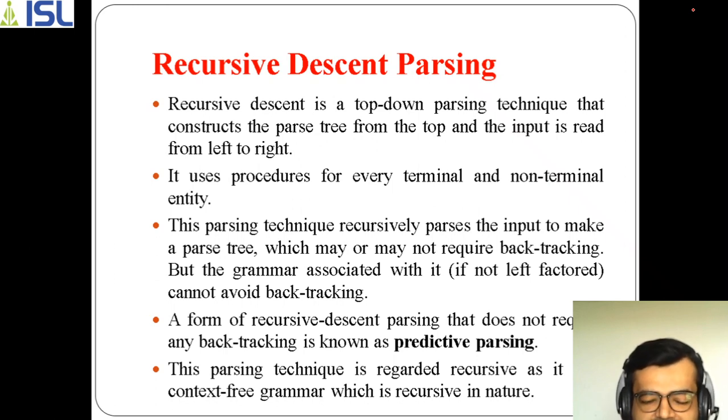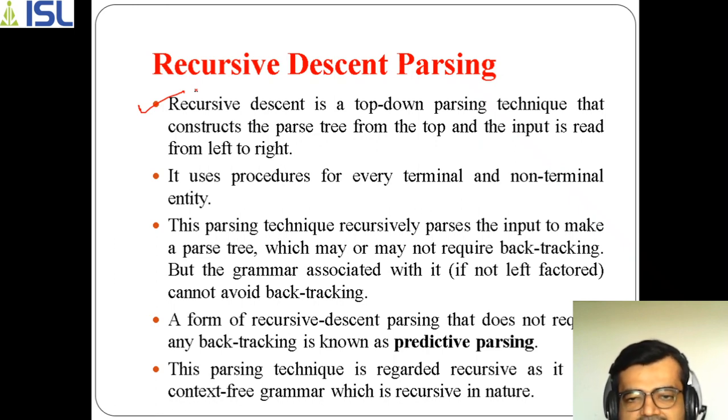So as I mentioned, if you go with recursive descent parsing, the very first point is that it's a top down parsing technique, which helps us to get the parse tree. It reads from the left side and moves towards the right side. What happens here is it uses both terminals and non-terminals, because you know a grammar contains two things, terminals and non-terminals. And whenever you are giving an input, I mean you are giving tokens, it will go step by step.